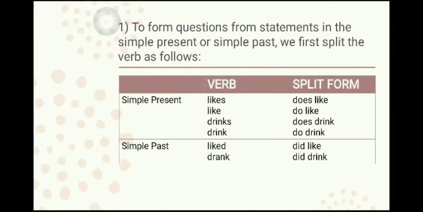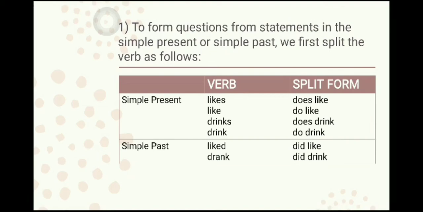Notice this table very carefully. In the first column, we have simple present tense and the verbs that are used are likes, like, drinks and drink. So if the verb is in the form of simple present tense for a singular subject, then likes becomes does like.